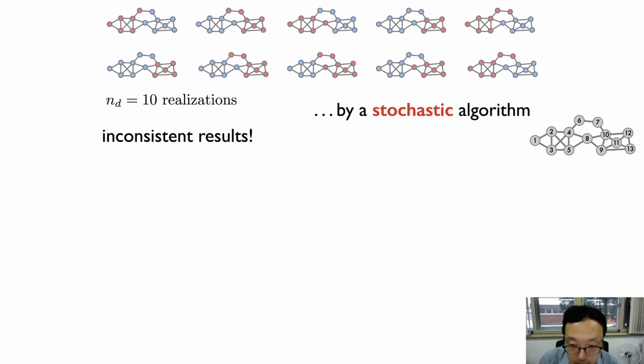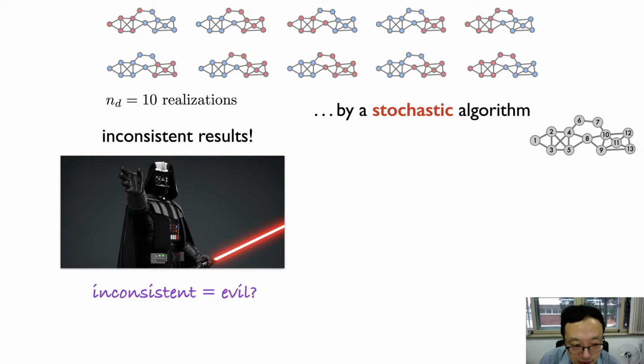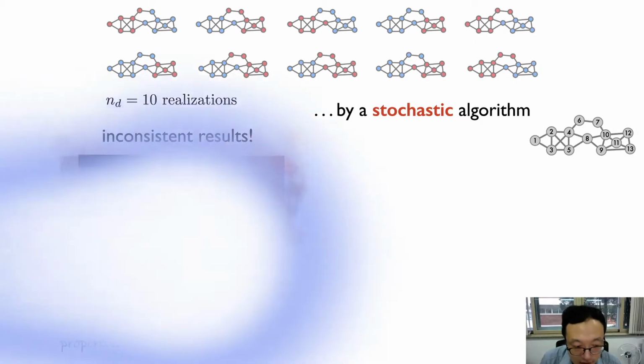But here's our first key question. Is it always a bad or evil thing to have this kind of inconsistent result from stochastic algorithms? It turns out that we can actually use these different results for each realization as features instead of defects to investigate the network structure. So we can actually turn this seemingly dark side into the light side.